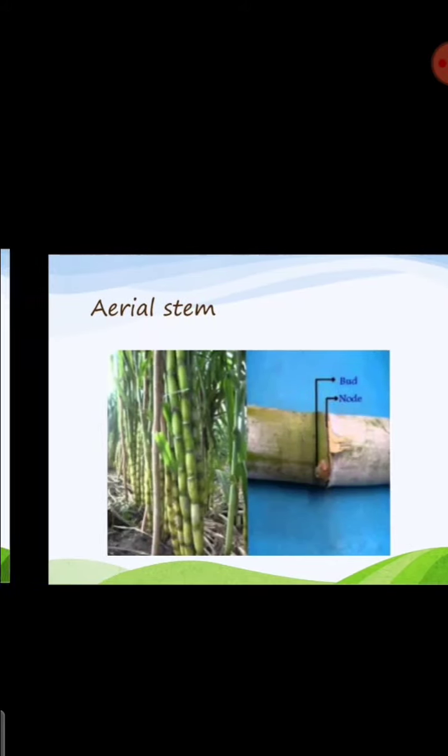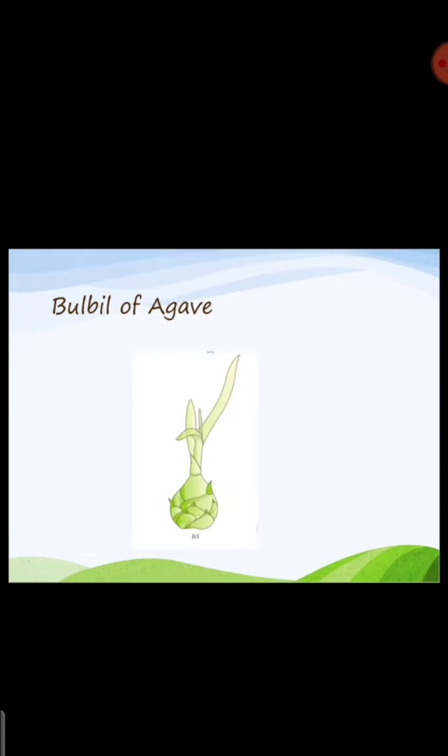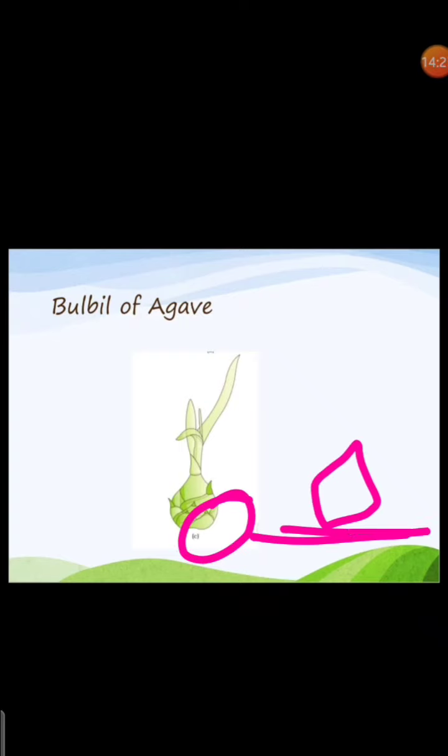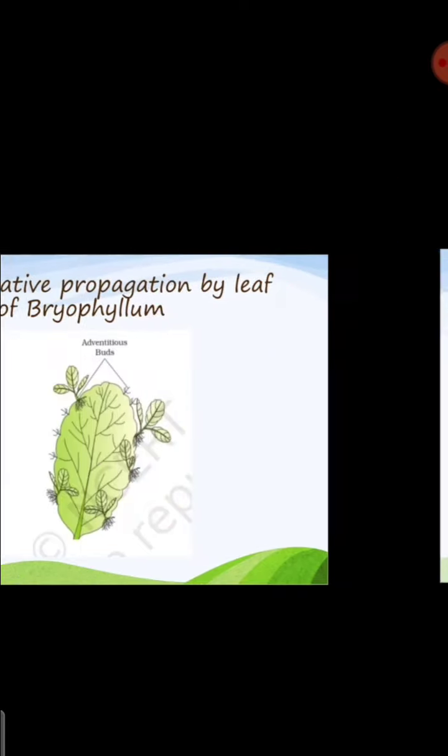Aerial stem, we studied the example of sugarcane, and bulbil of agave, where each bulbil, when it is cut and grown, will also grow as a new plant. So this we studied.